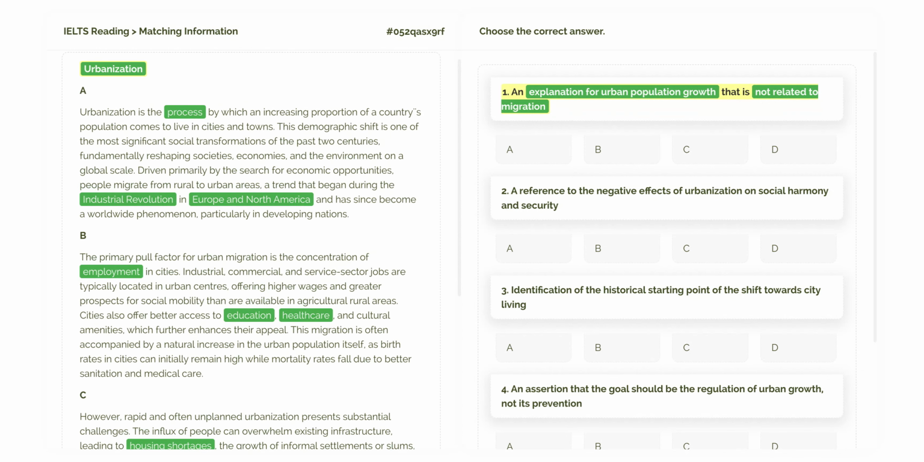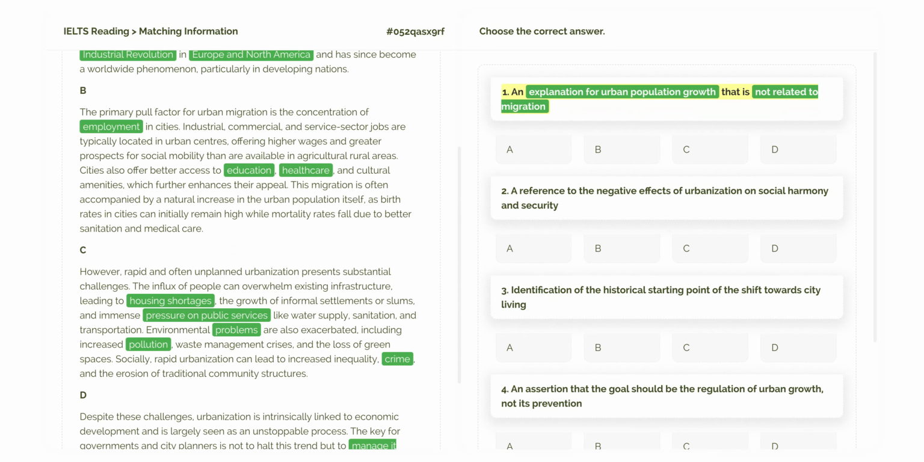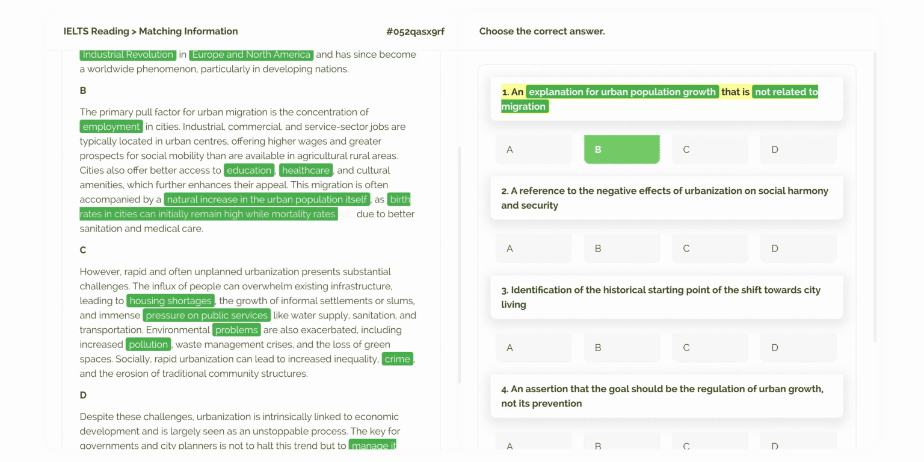We know paragraph A and paragraph B both mention migration, but let's check paragraph B again, as I thought I saw another reason there. The final answer is B. Paragraph B talks mostly about migration, but it ends with this sentence: natural increase in the urban population itself, as birth rates in cities can initially remain high, while mortality rates fall due to better sanitation and medical care. This is a perfect match for a reason for population growth that is not migration.